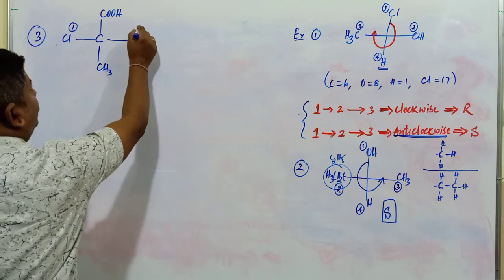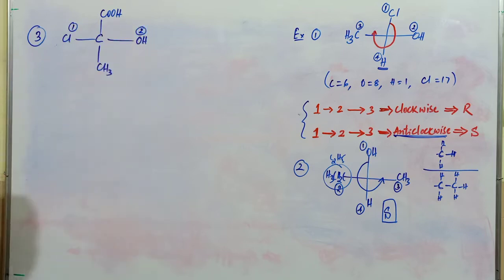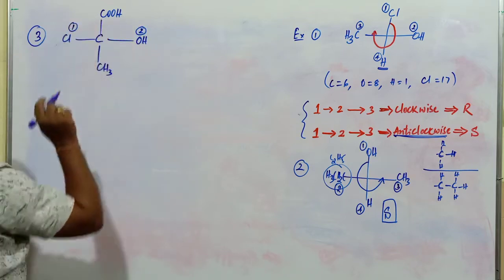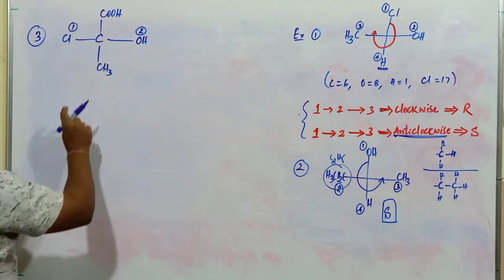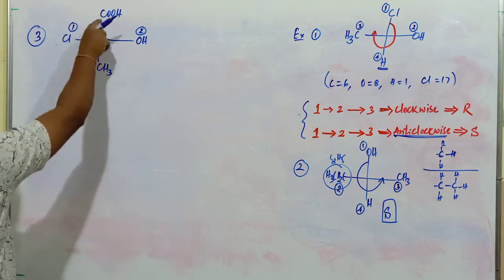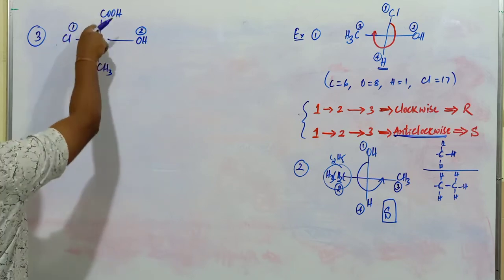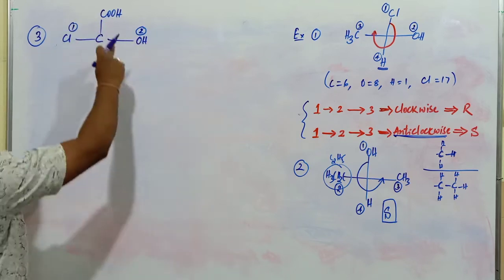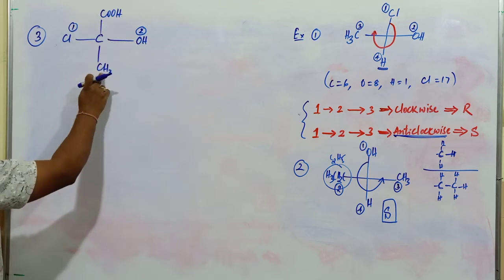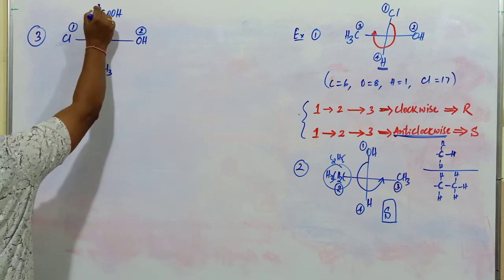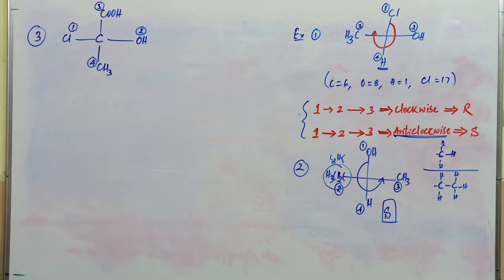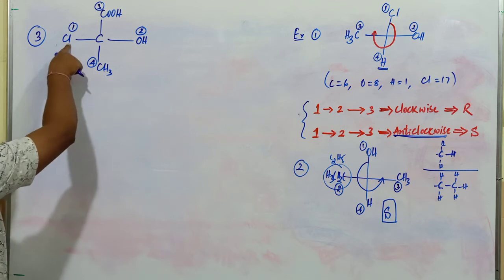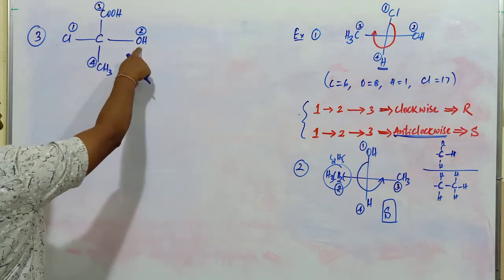Second priority goes to oxygen because its atomic number is 8, which is more than that of carbon. Here it is connected to carbon, here also it is connected to carbon. In both cases, the first atom is carbon. If the first atom is carbon, go with the second atom. The second atom is oxygen here, and here it is hydrogen. Naturally, this becomes the next priority, and this one is of lowest priority. Got my point? This is first because of the highest atomic number. This is second, next the highest atomic number.